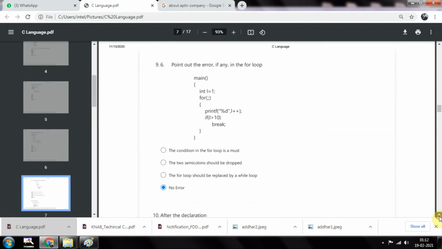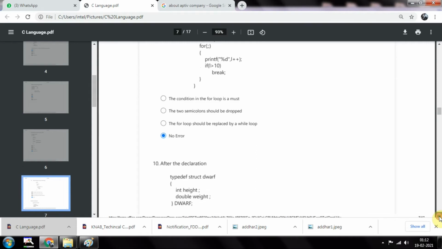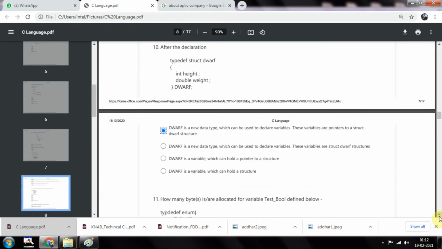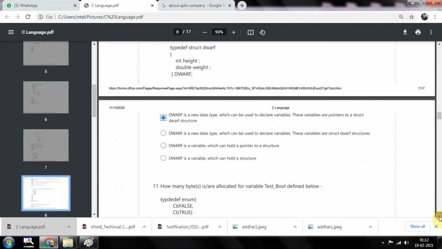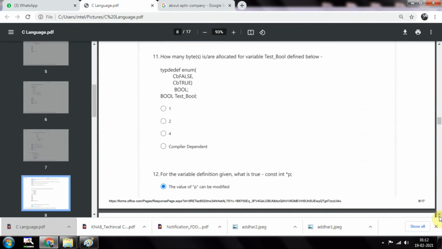Then point out the error: you can see i equal to 1 here, and print i plus plus, I mean if i is greater than 10. So here you will be getting no error. Then after the declaration, there is a type definition, a structure with int height and double weight, and a new data type, something like this. And how many bytes are needed for the variable test pool defined below.